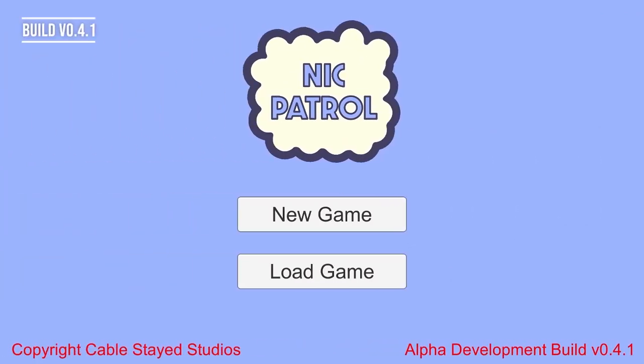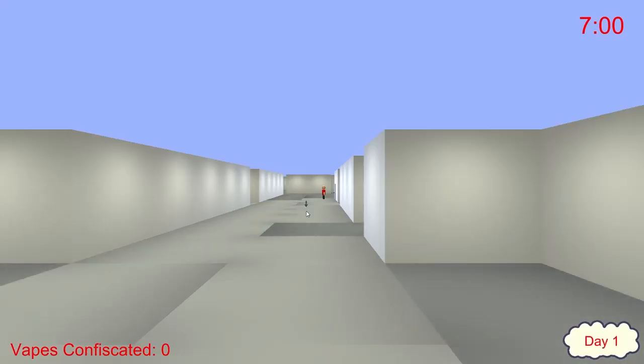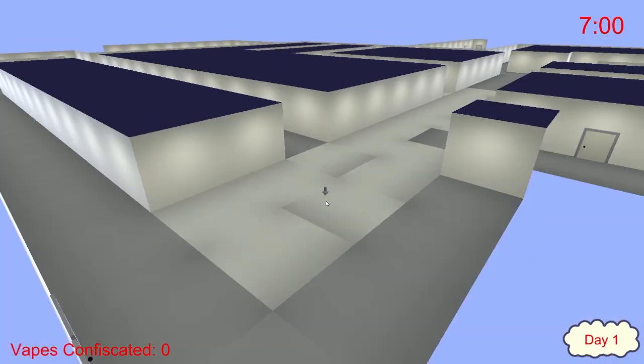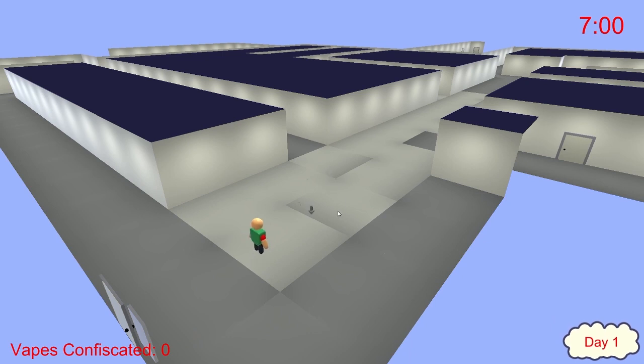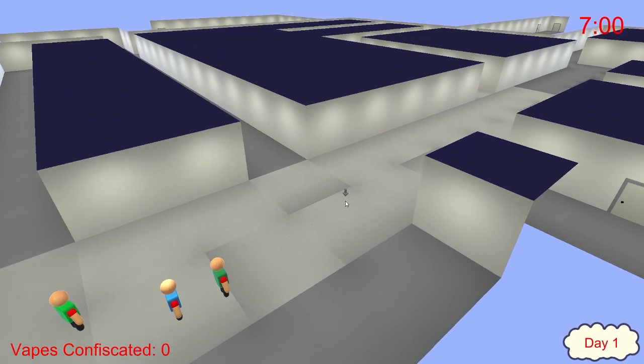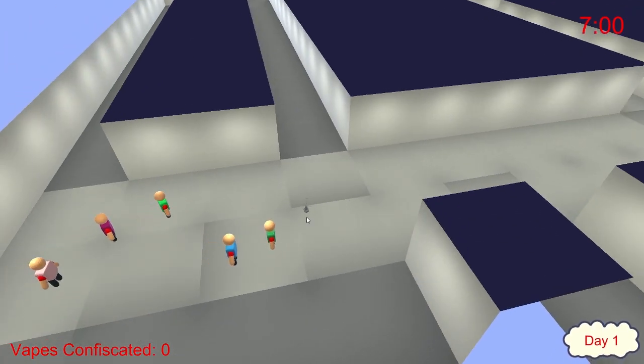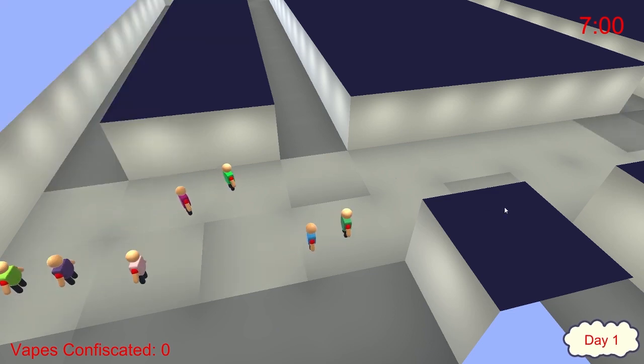Version 0.4.1 focused on allowing students to leave class to head to vape spots. There's really nothing to do when the students are in class, so this gives the player something to do. If the student's blood nicotine content drops below 0.2 in the middle of class, the student will leave class and cruise for a vape spot.